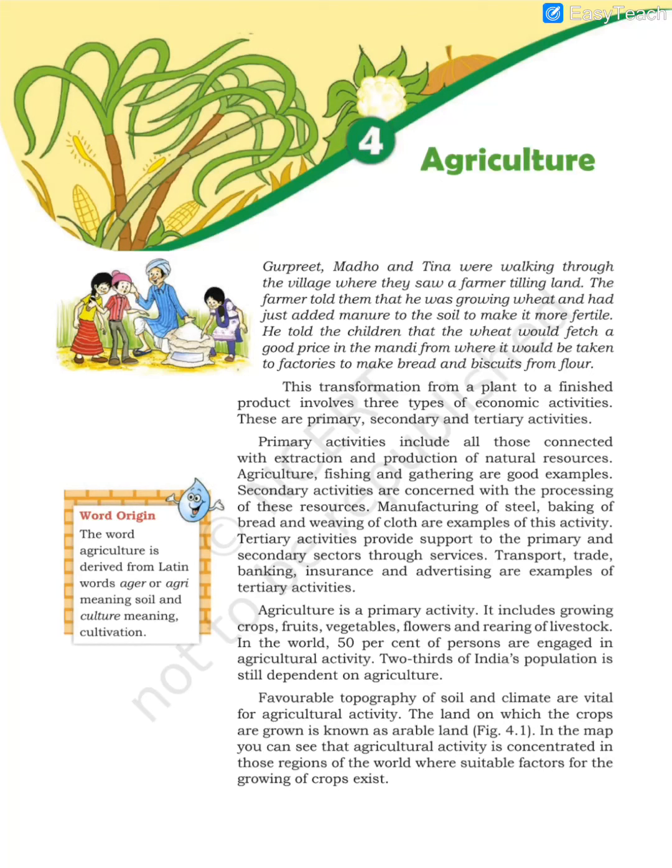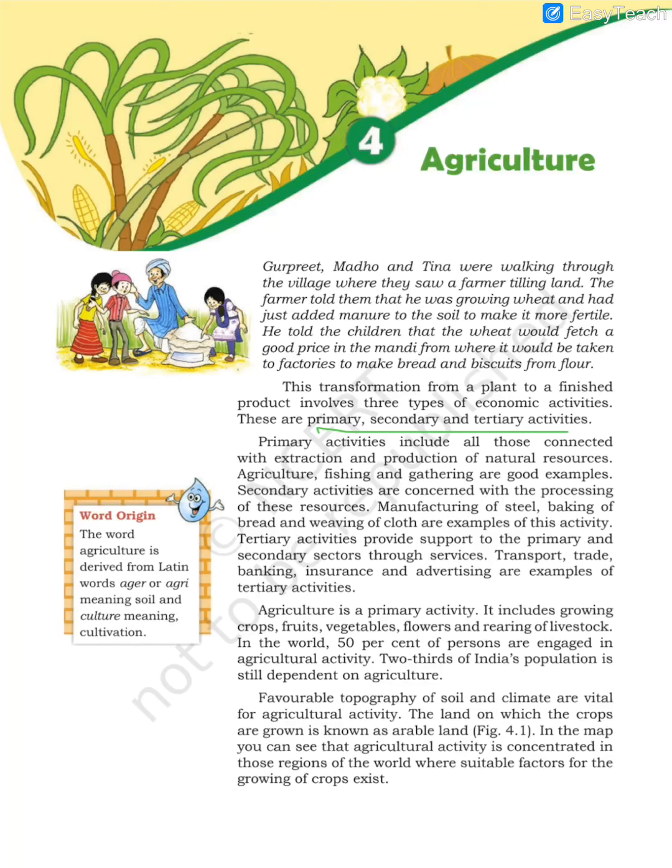So, agriculture. Now we are learning about the economic activities. What are economic activities? The activities which are done by the people to earn money are called economic activities. So, agriculture is one of the economic activities. Economic activities are classified into three types. These three types are primary, secondary and tertiary.